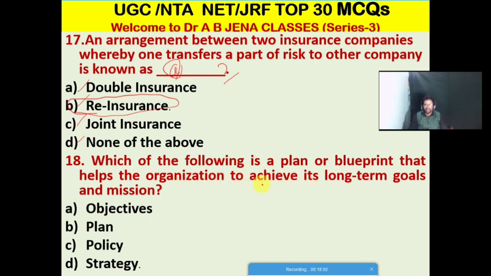So next one MCQ, which of the following is a plan or a blueprint that helps the organization to achieve its long-term goals and mission? A, it's the objectives. B, it's a plan. C, it's policy. D, it's the strategy. Friends, D is the right option for this MCQ. The strategy is a plan or blueprint that helps the organization to achieve its long-term goals and missions.